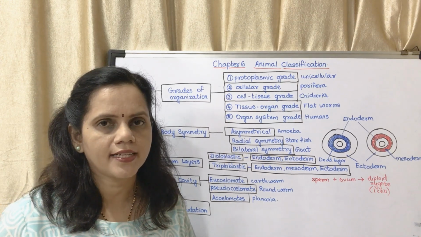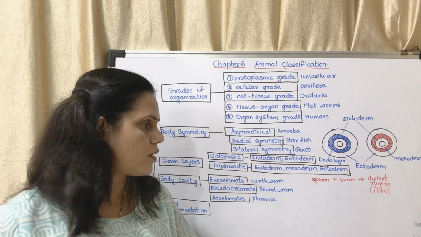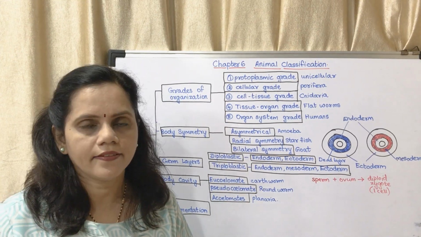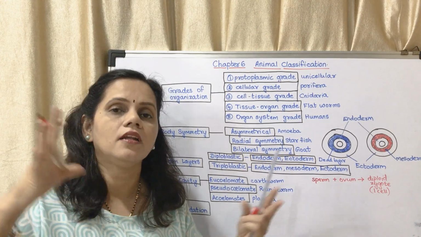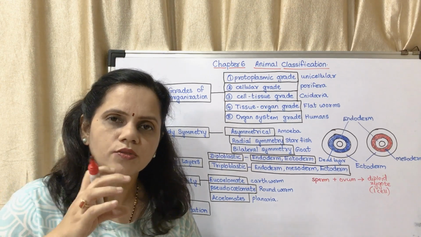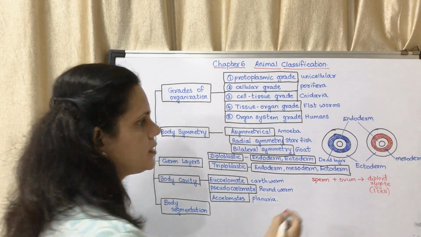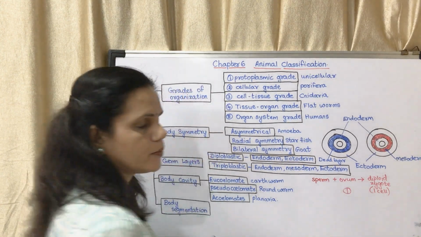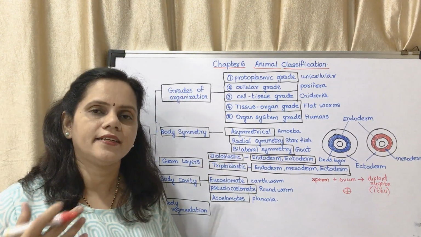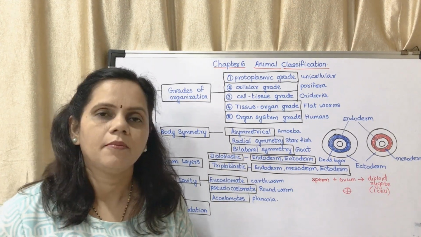Are we made up of only one cell? No, we are made up of millions and trillions of cells, isn't it? So that one cell divides and redivides and we grow. It is not that one cell grows into a bigger cell. That one cell grows for a little bit of time and after that it divides into two, then four, and it keeps dividing. It forms a ball of cells which is called a blastocyst.